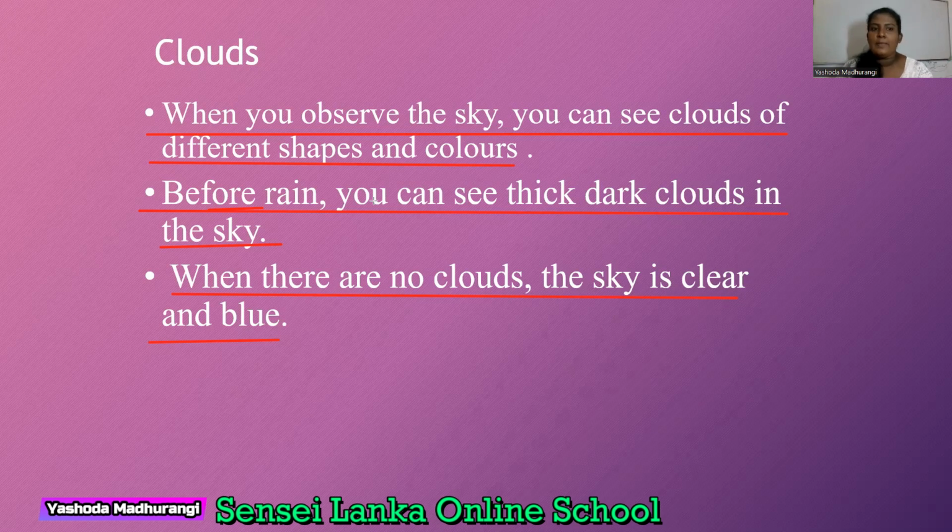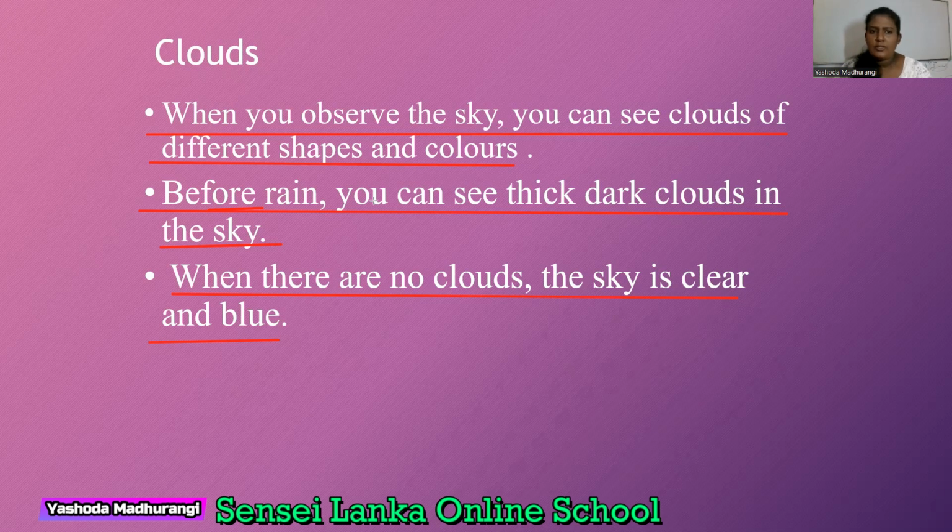So now tell me, what is the instrument we use to measure temperature? Thermometer. What is the instrument used to measure rainfall? Rain gauge. And then for wind direction, the wind direction indicator. Speed of the wind, anemometer.